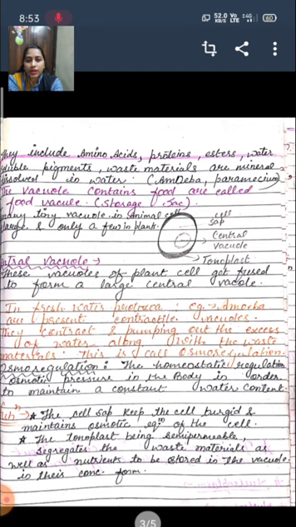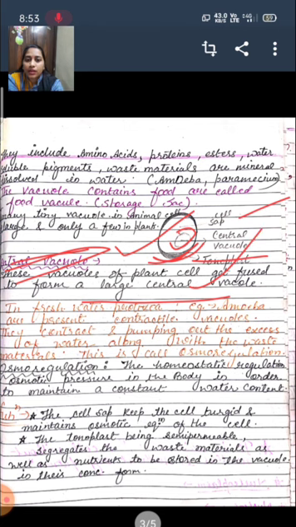This is the structure of the vacuole. Here the cell sap is present, cell sap. Central vacuole is present. Tonoplast is the membrane of this vacuole. What is a central vacuole? These vacuoles of a plant cell get fused to form a large central vacuole, right?